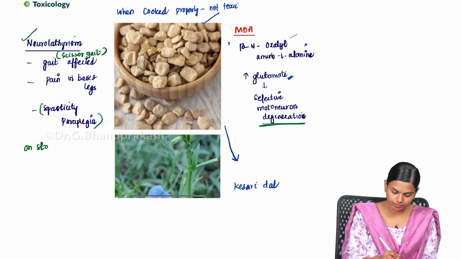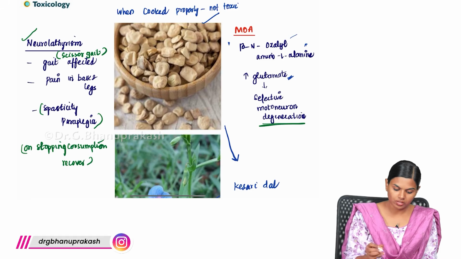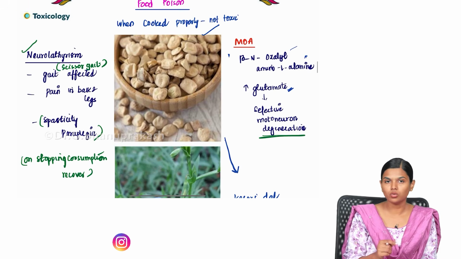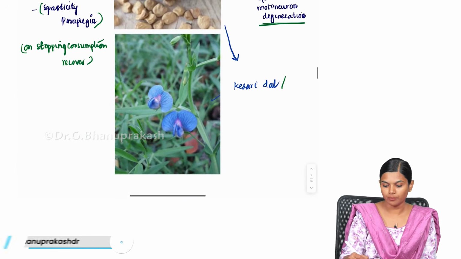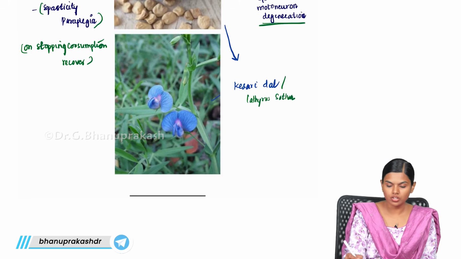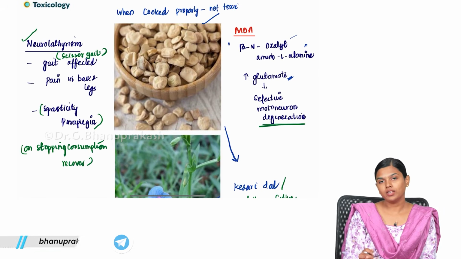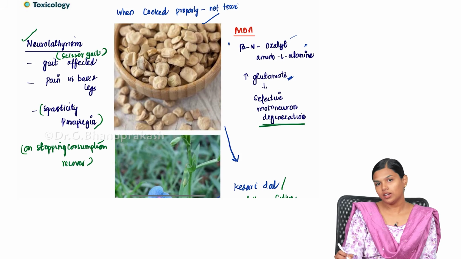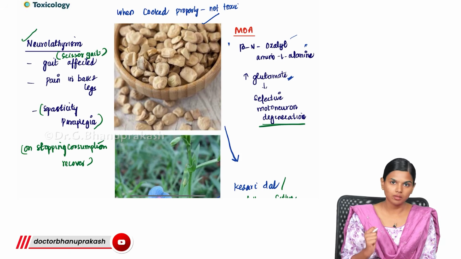This will go away on stopping the consumption, and the patient will recover. So this is about kesari dal. What you will get is lathyrism. Kesari dal is also known as Lathyrus sativus. That is why the condition you get from this is known as neurolathyrism. And you will get this motor neuron degeneration. Because of that, you will get the scissor gait, pain and spastic paraplegia.